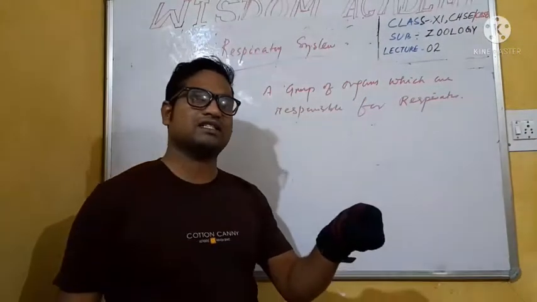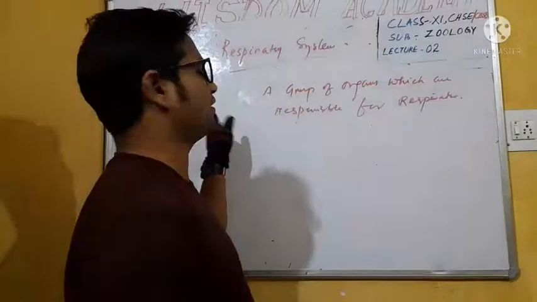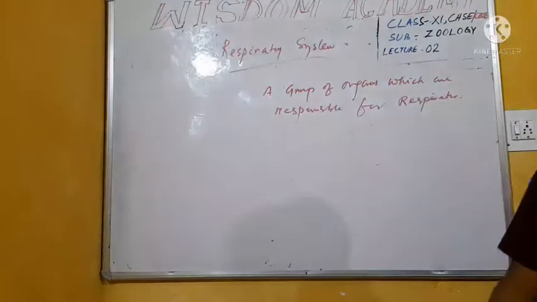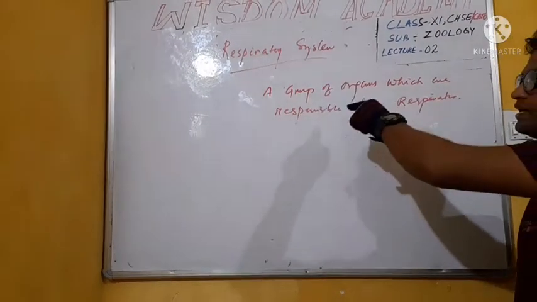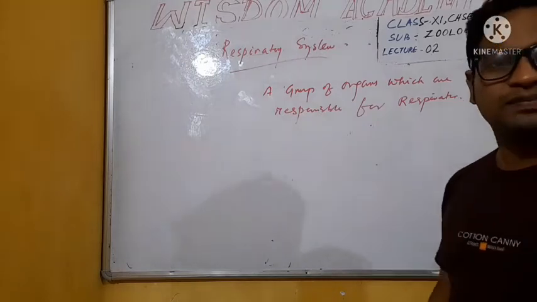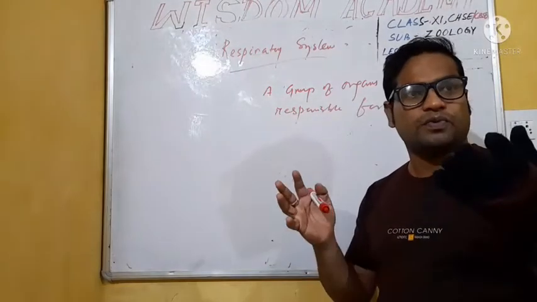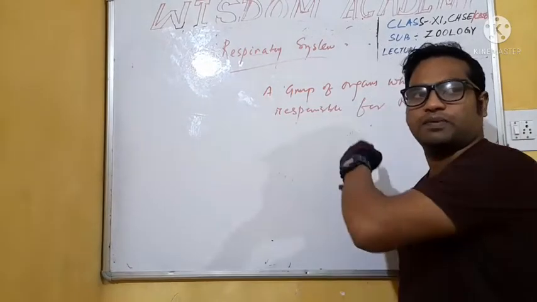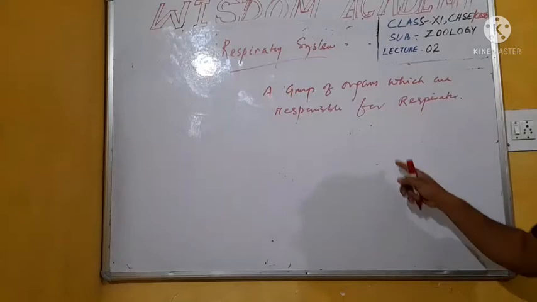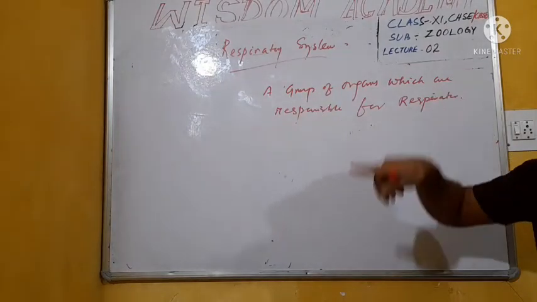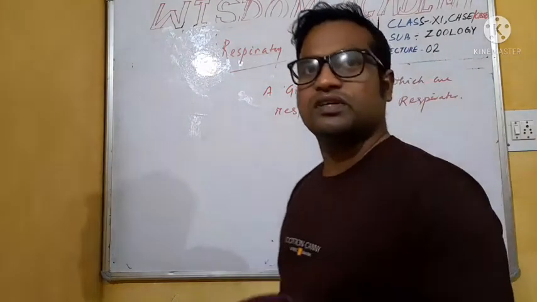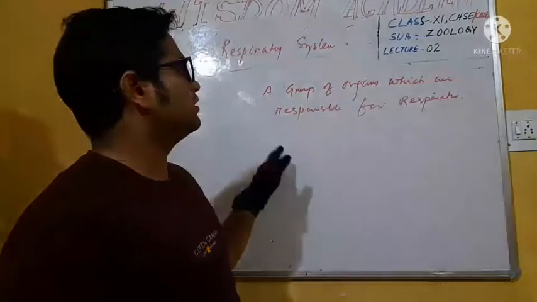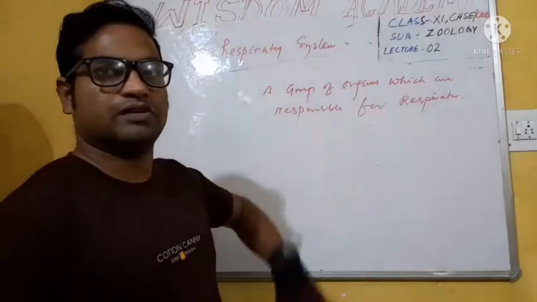Under this system, specific organs are related, and those organs perform the function. Students, I hope you understand. What do you mean by a respiratory system? The respiratory system is a group of organs responsible for respiration. Under this system, some specific organs perform the function of the system.